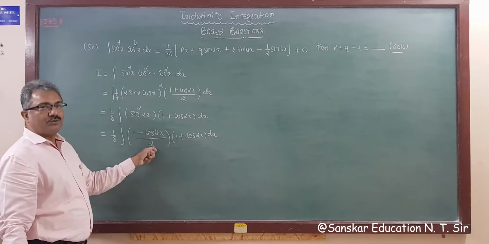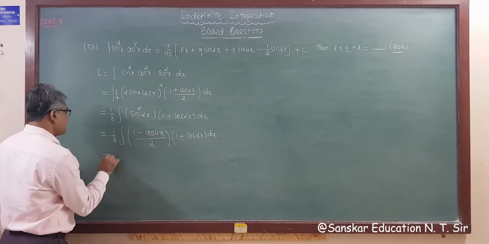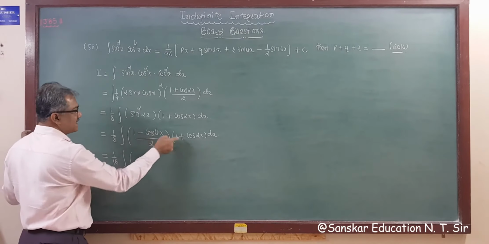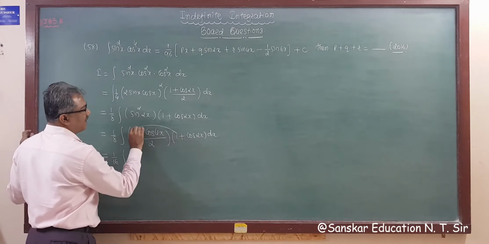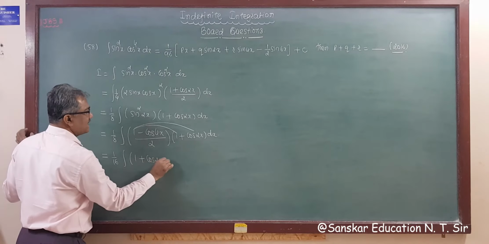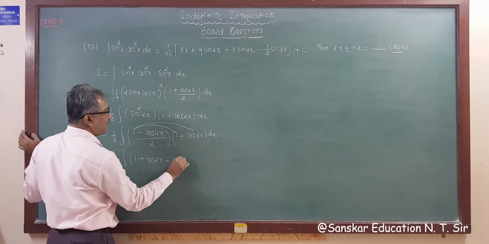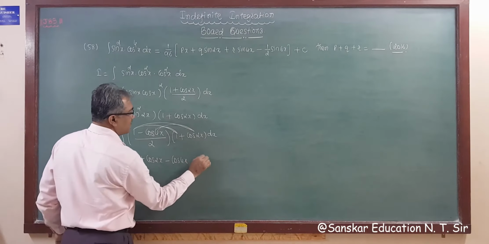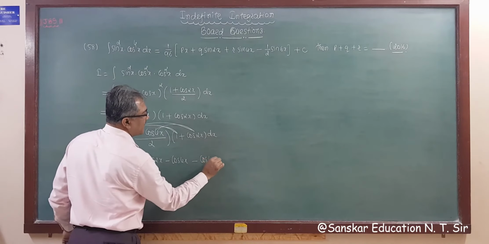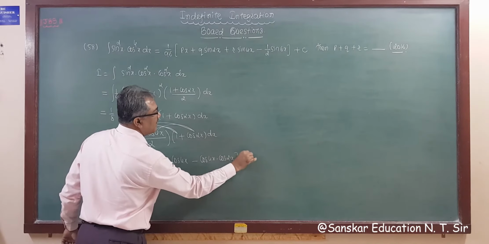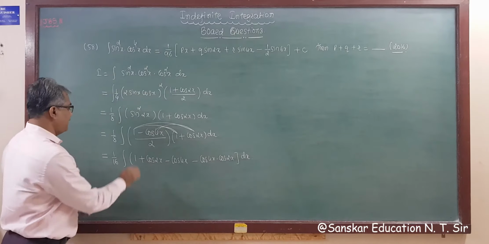So 8 into 2 is 16. This is equal to 1 upon 16 integration, multiplying 1 with cos 2x, plus cos twice x minus cos 4x, and minus cos 4x into cos twice x, bracket over dx.